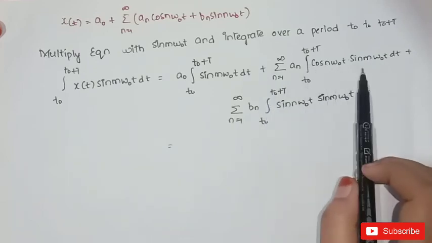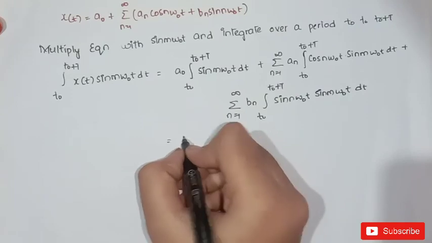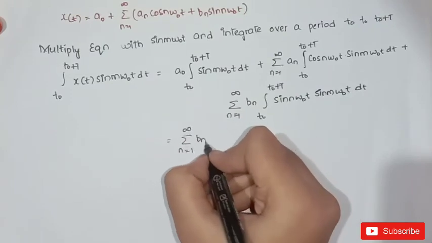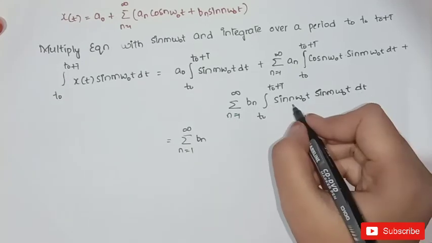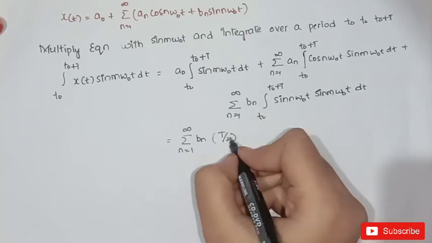So these two values are 0. Here the third value is sigma n is equal to 1 to infinity bn. This value will become t by 2 if n is equal to m. So t by 2.